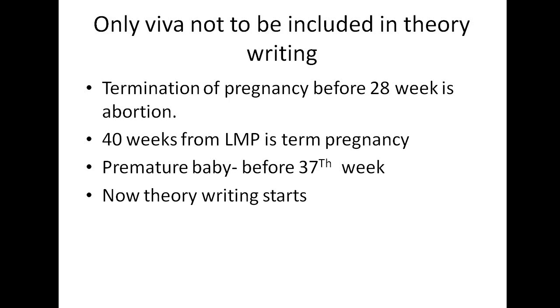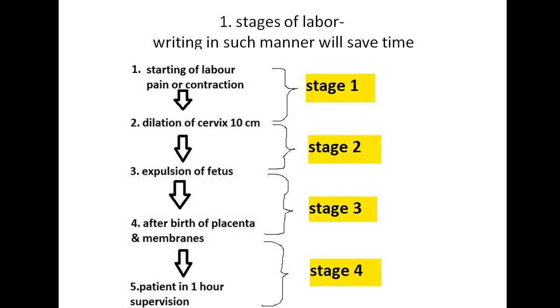Termination of pregnancy before 28 weeks is abortion. What is full-term pregnancy? 40 weeks from last menstrual period is term pregnancy. Before 37 weeks, if baby is born, it will be called premature baby. So now our actual parturition short note starts.